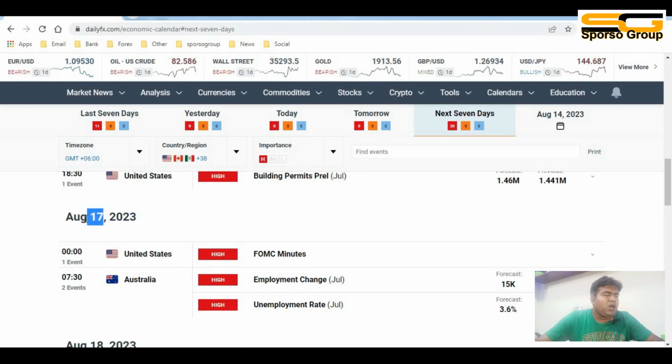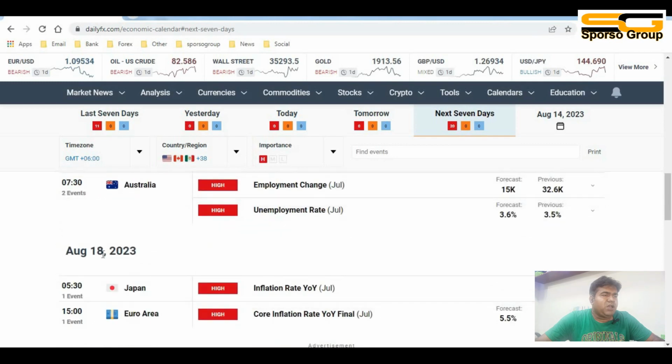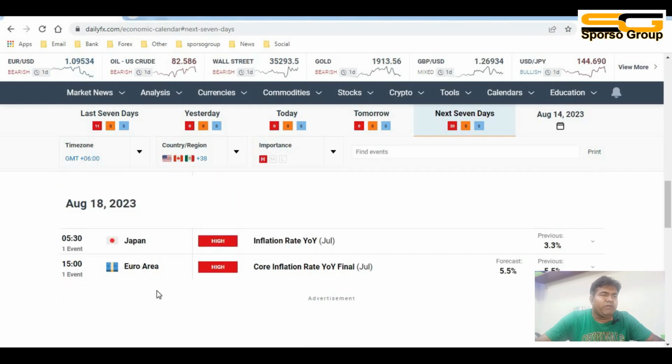On 17 August 2023, we will see the FOMC minutes, that means minutes for the next meeting. What will happen to interest rates, ups and downs for the US dollar. And we will see the Australia unemployment rate. On 18 August, we will see the inflation rate for Japan and the Euro core inflation rate.